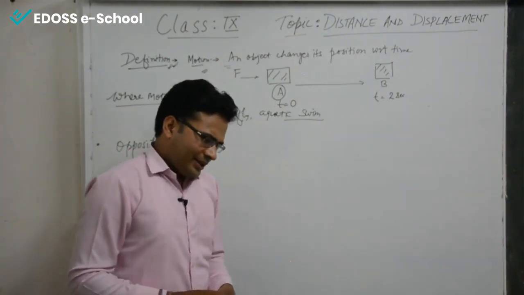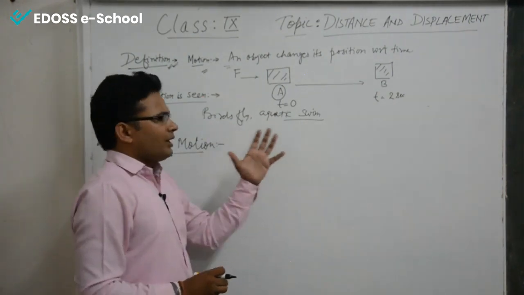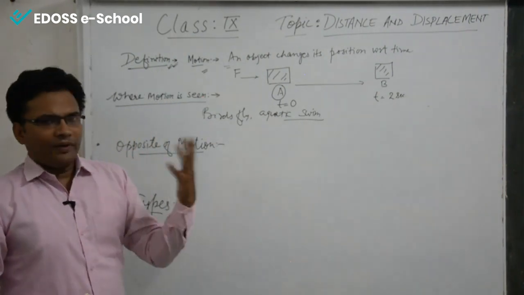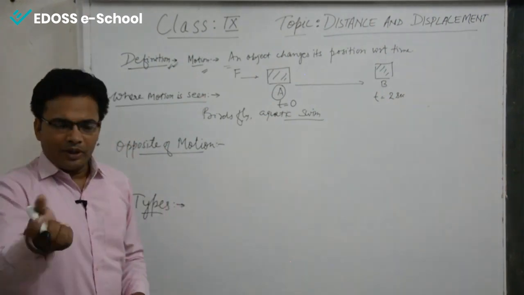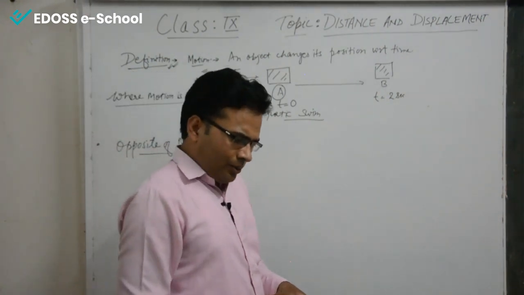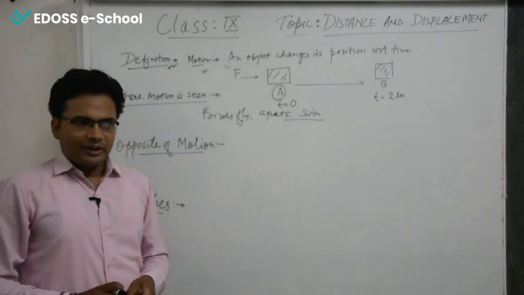Let us say, for an example, where we see motion with respect to our reference, the object may be moving relative to us, but maybe not moving relative to another person.